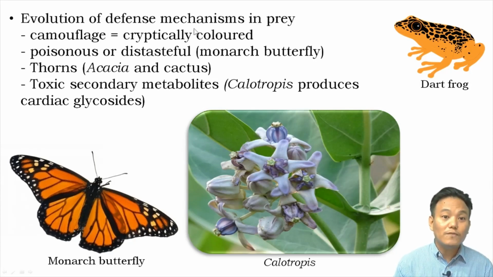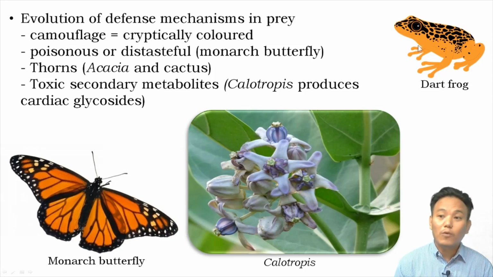Evolution of defense mechanisms in prey: if we talk about animals, some of them are cryptic in nature. They can hide or merge within their habitat. That is called camouflage. For example, a chameleon can blend within green vegetation or green foliage. A green grasshopper can merge within the green foliage so as to avoid detection by the predator. So cryptic coloration, or camouflage, is a form of defense mechanism evolved in prey against the predator.